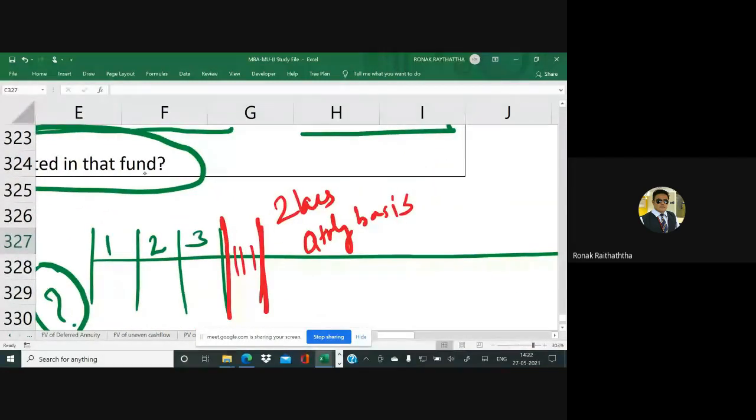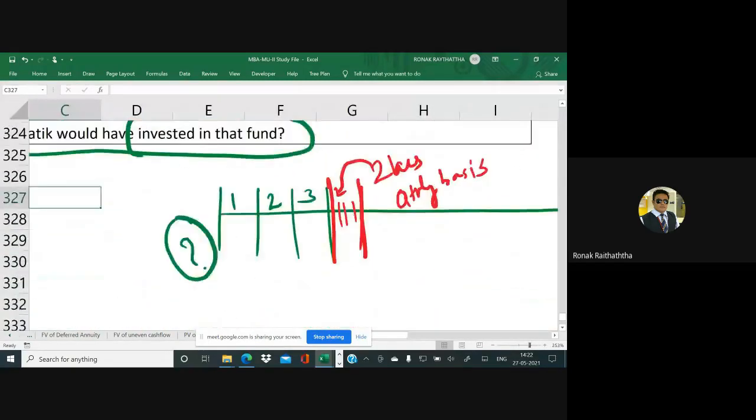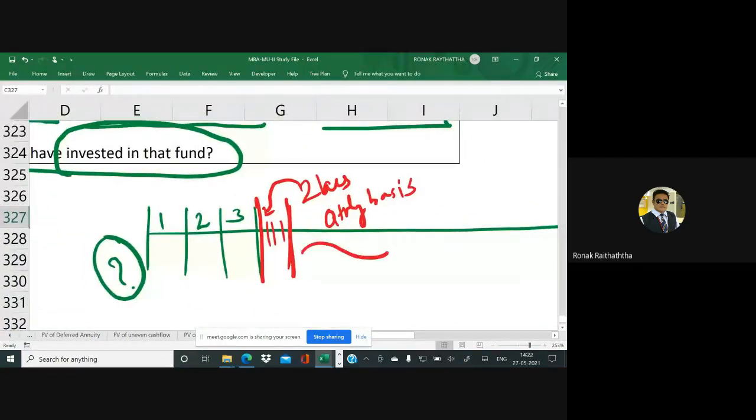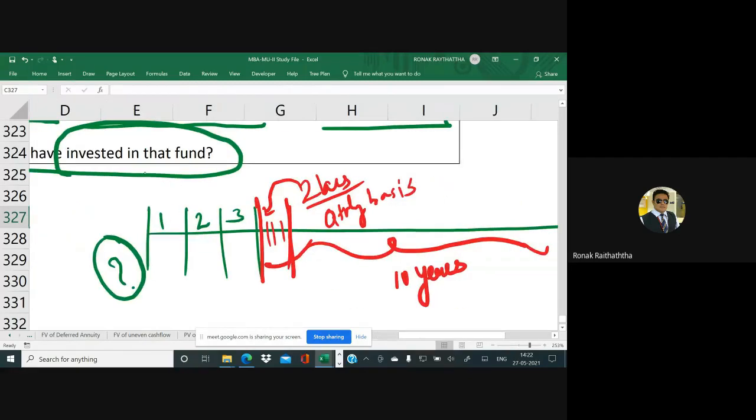So he will keep on withdrawing something from here, from the first quarter of the fourth year. And he will keep on withdrawing it for how many more years? 10 years. So these are the number of years for which he will keep on withdrawing the 2 lakhs rupees. Now we want to know the amount he has invested at this point of time. That is nothing but the present value.